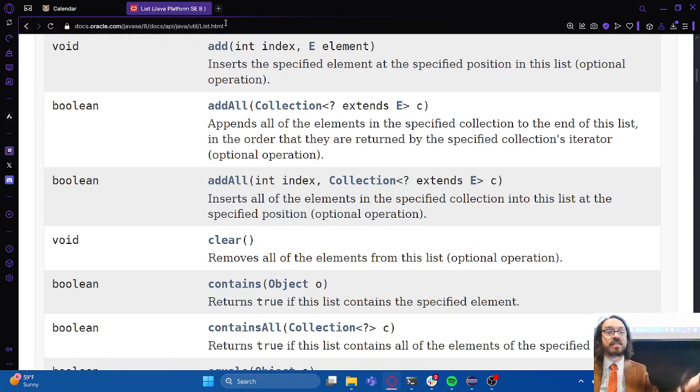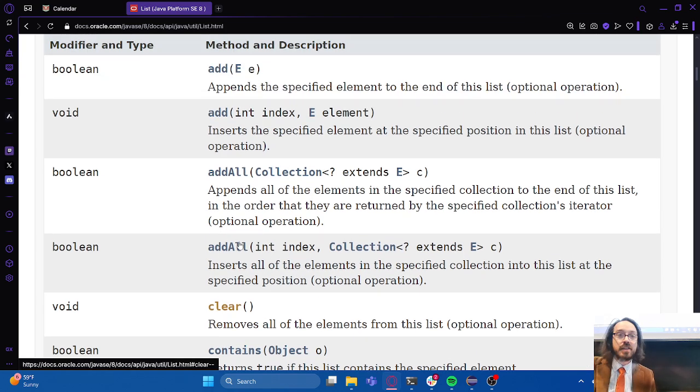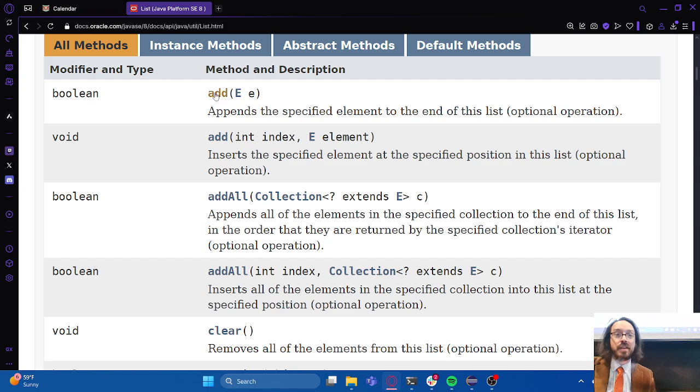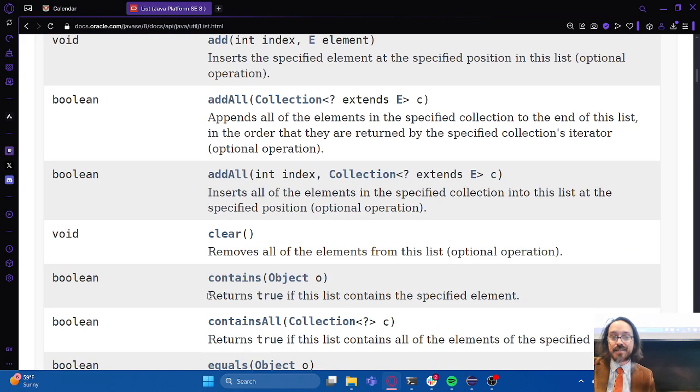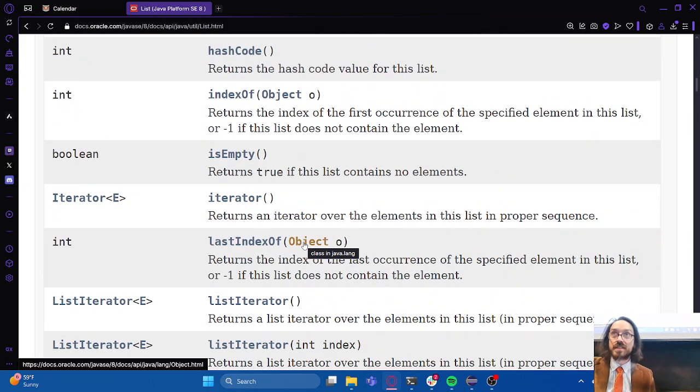I'll be honest with you, there are some things on here that I have never used before in my whole life, right? So you don't necessarily need all this stuff. You do need the important ones, so I'll definitely put add and get on there and some other important ones that we've talked about in class. But you will have this as a reference page on the back of the exam. And the same thing is true for the other data structure that I'm about to talk about as well.